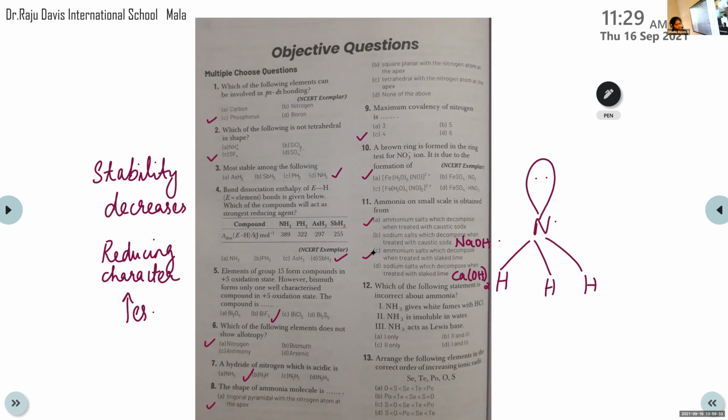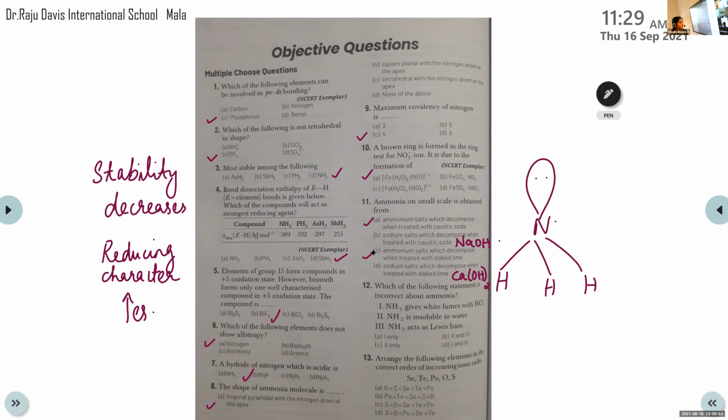Do you remember? Ammonium chloride is formed and dense white fumes are produced when NH3 reacts with HCl. When we dip one glass rod dipped in ammonia into HCl, dense white fumes of ammonium chloride are produced.